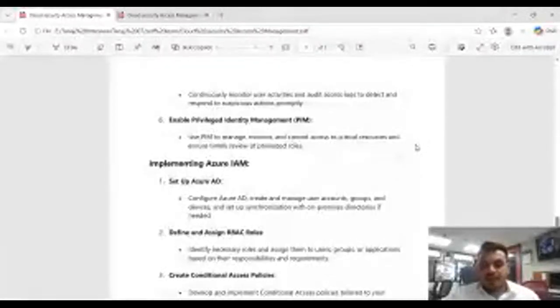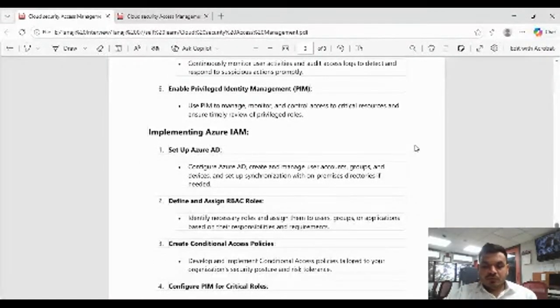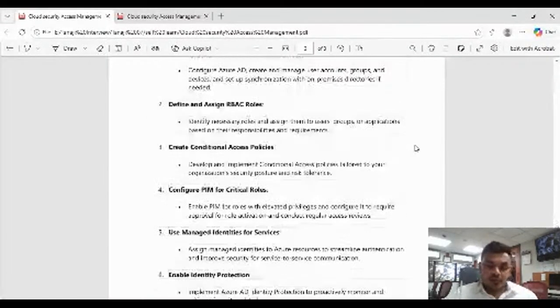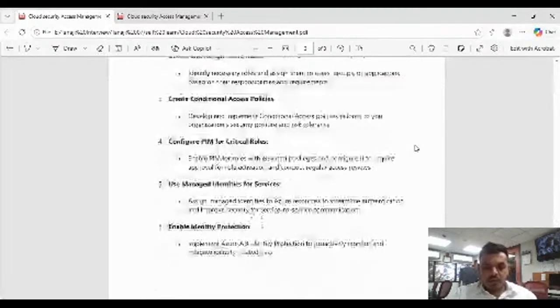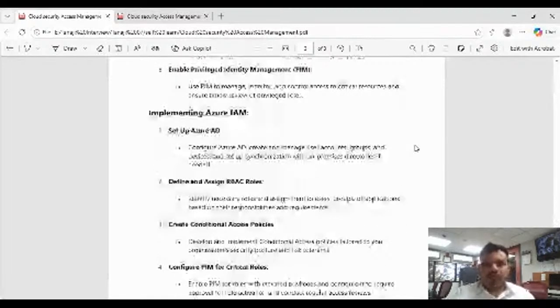Enable Privileged Identity Management, that PIM we have already discussed: use PIM to manage, monitor and control access to critical resources and ensure timely review of privileged roles. So these are the things we have in Azure capability, which we have already discussed.